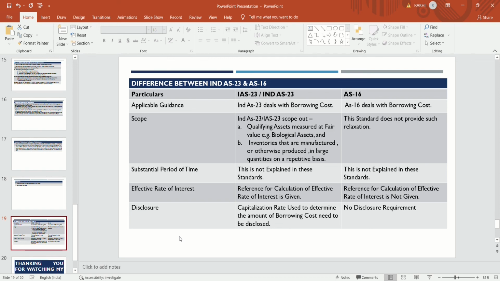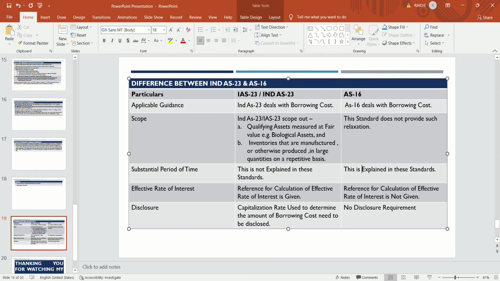Now, substantial period of time is defined under AS 16, but it is not defined under Ind AS 23. It is assumed that 12 months is taken as a substantial period of time.